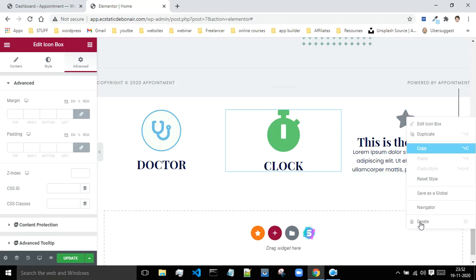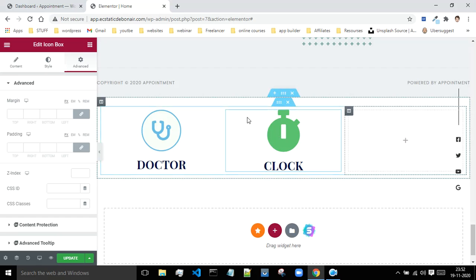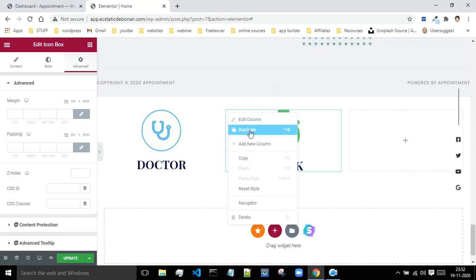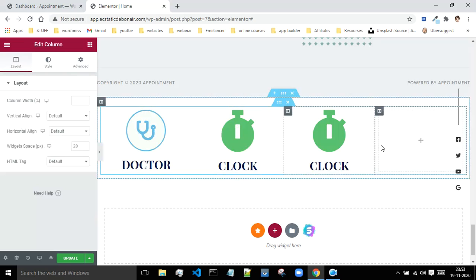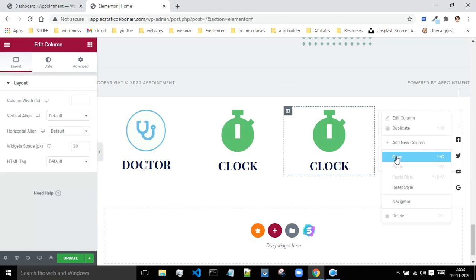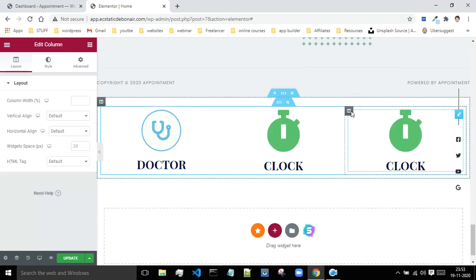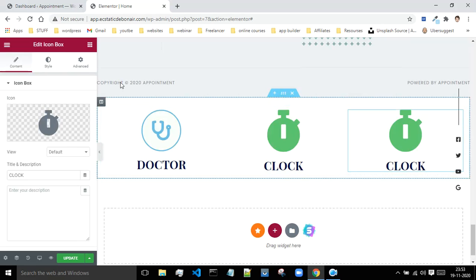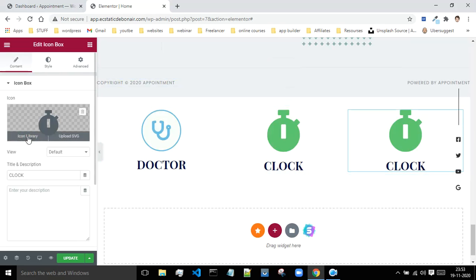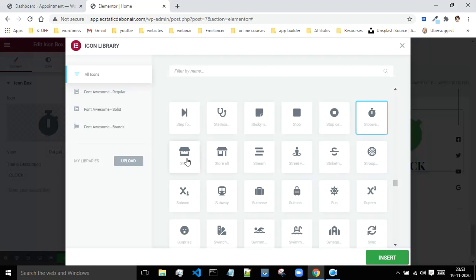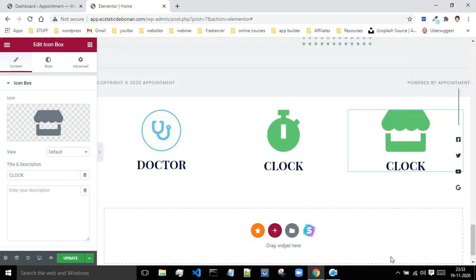As of now, I don't want to do the hard work of replicating the entire thing, so instead I will replicate the column, and let me remove this last column. Now I'll click on this pencil icon over here, and I will change the icon to the store. I will say insert, and now boom, this is ready.